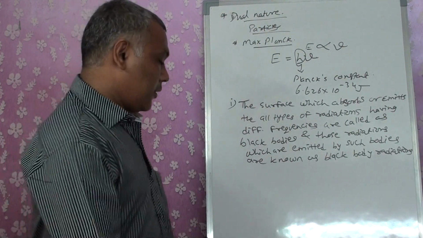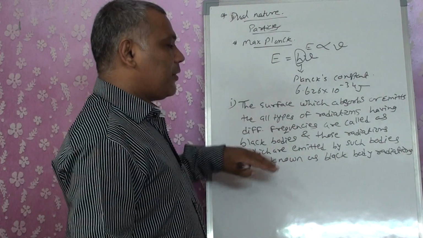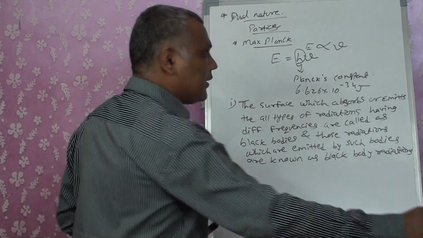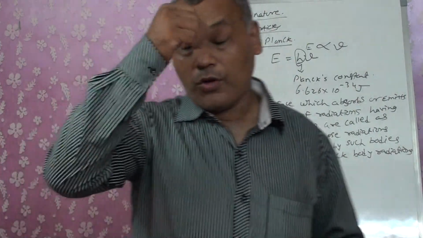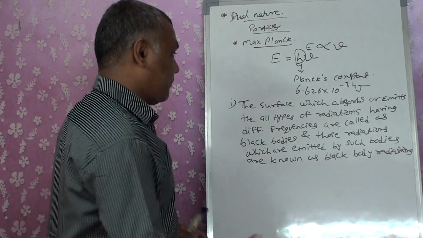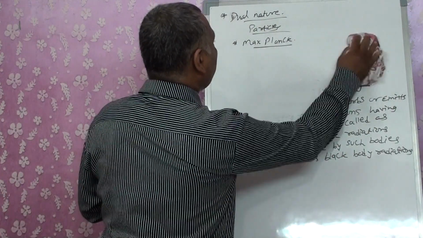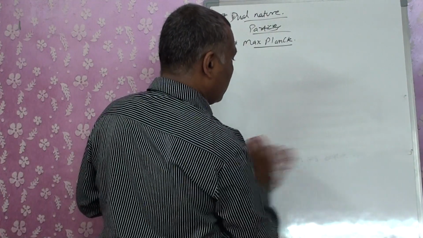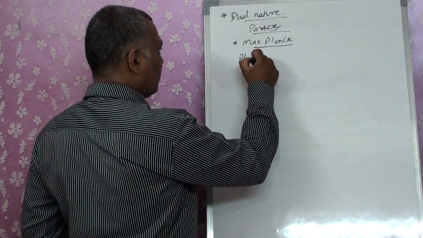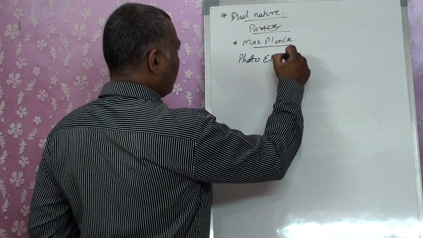The second factor, except the black body radiations: he told that these energies which are absorbed or emitted are also termed the photoelectric effect. The second point he wanted to prove was related to the photoelectric effect.